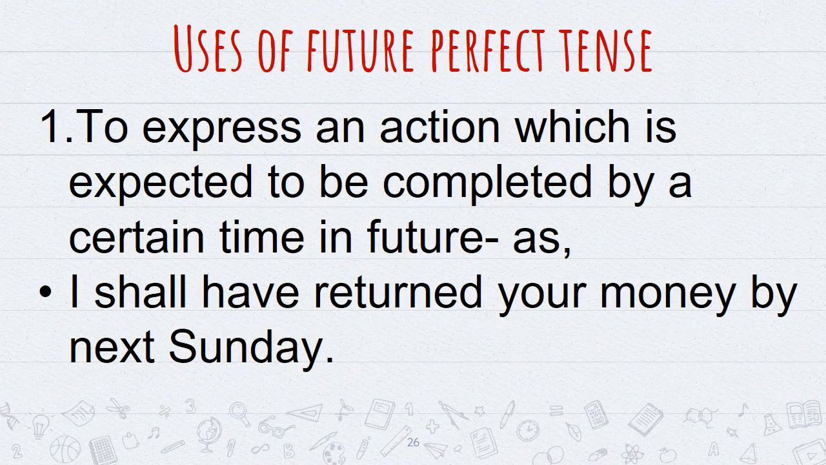Now, we shall begin with the uses of future perfect tense. Number one use says, to express an action which is expected to be completed by a certain time in future. We are assuming that it will be completed by a certain time in future. For example, I shall have returned your money by next Sunday. Here we are just expecting. I am expecting that I shall have returned your money by next Sunday.